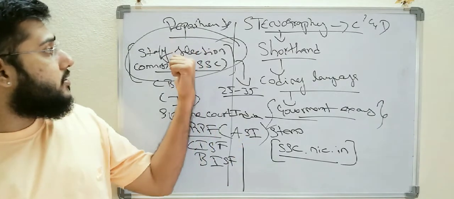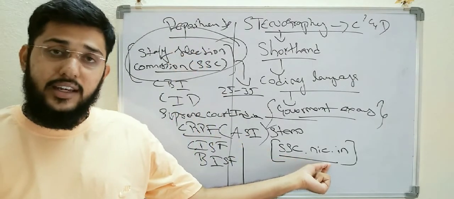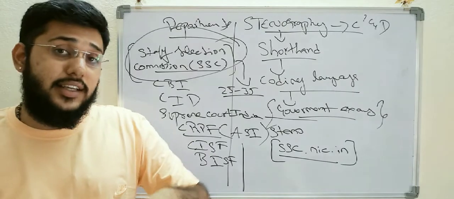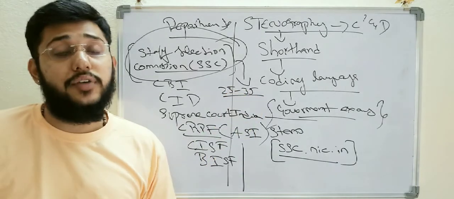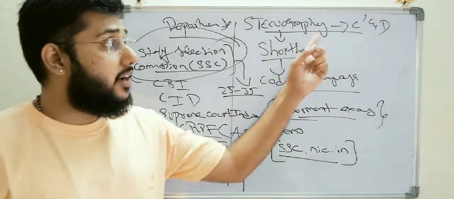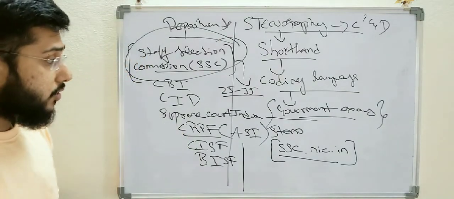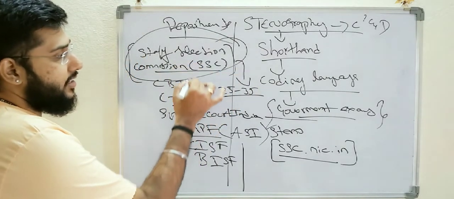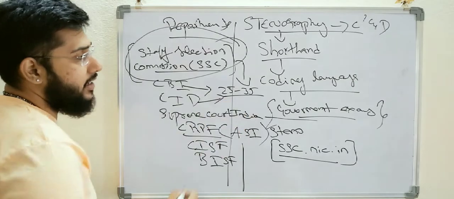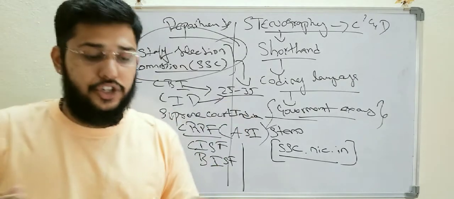In SSC only you can find CBI, CID, everything comes under the Staff Selection Commission.